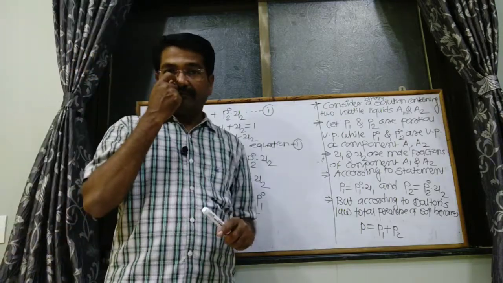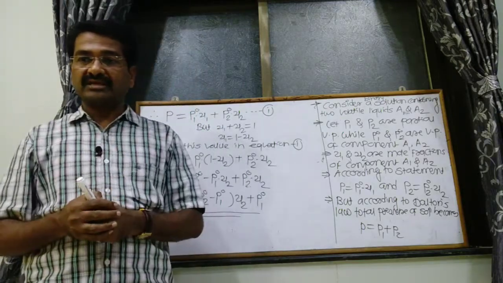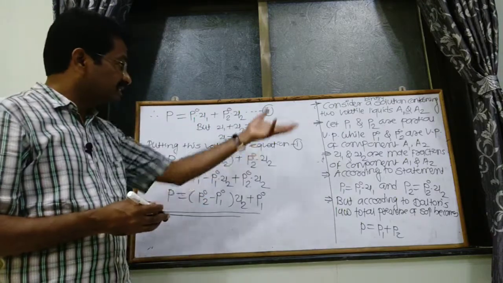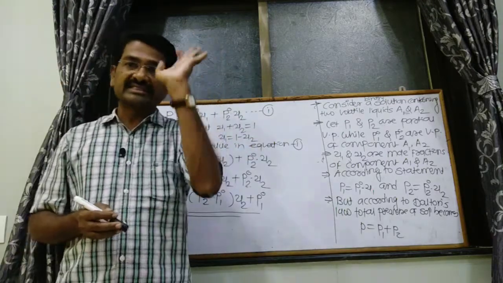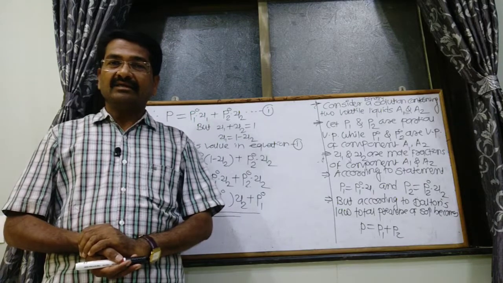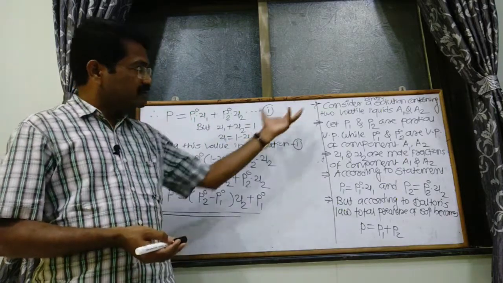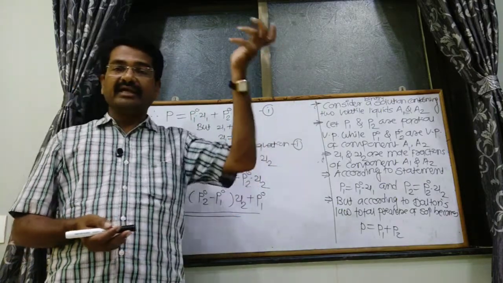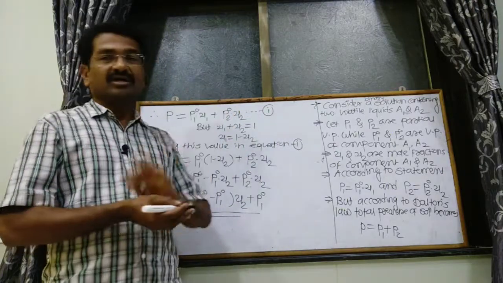Okay. If a question is asked for 3 marks in a board pattern, you have to write all these things. First of all, write the statement. After the statement, explain all the terms which are included in it. So this is the Raoult's law.